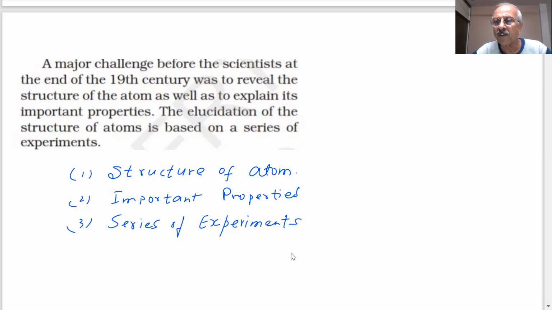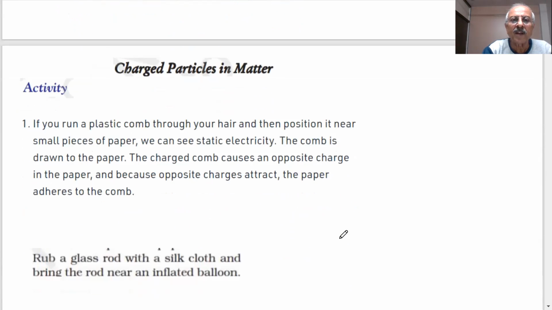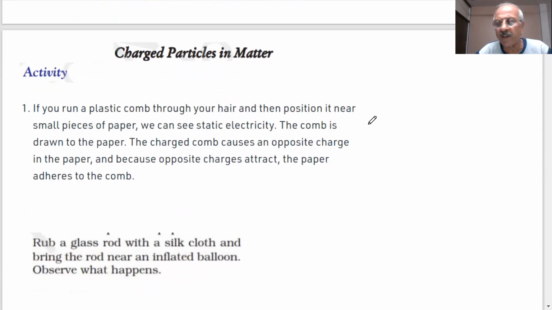They discovered the charges of the particles and the masses of the particles, and you will learn what experiments were done in higher classes. But here we will give you a sketch of those experiments so that we understand what the subatomic particles are.